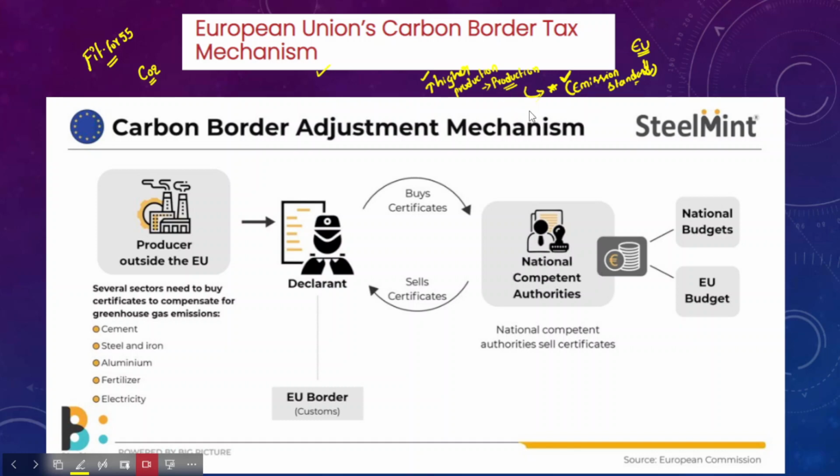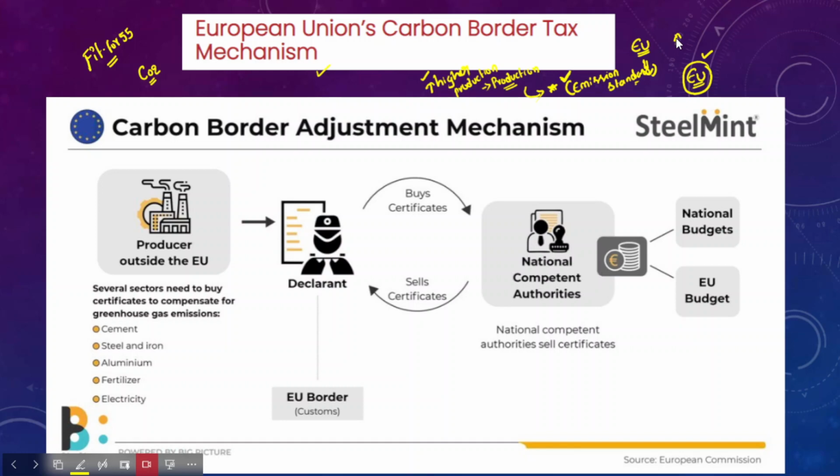In this context, European Union products would be costlier for the people over there. Whatever the companies or industries in the European Union produce, they charge higher prices.